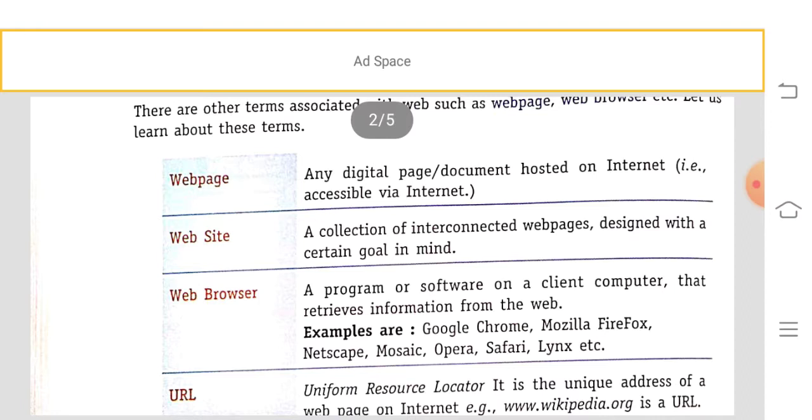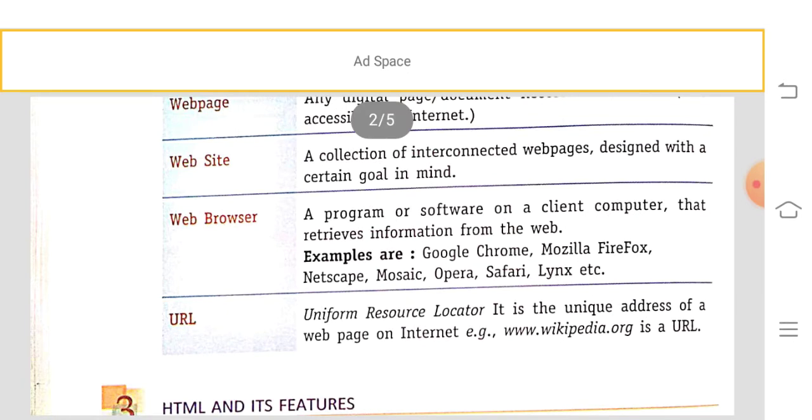That means a collection of web pages is called a website. A web browser is a program or software client on the computer, from which we collect information from the web. For example, Google Chrome, Mozilla Firefox, Opera, etc. Then URL, Uniform Resource Locator, is the unique address of a web page on the internet. For example, www dot followed by any topic or organization.